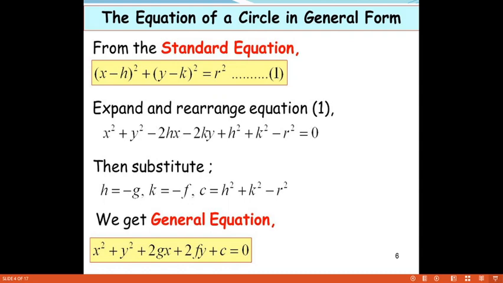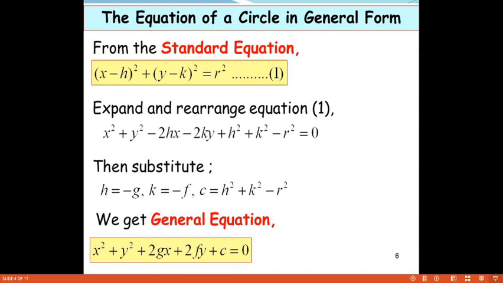Therefore, rearranging the equation: x square plus y square minus 2hx minus 2ky plus h square plus k square minus r square equals 0. Here we substitute the center. What is the center? Minus g comma minus f. So substitute the values of h and k: h equals minus g and k equals minus f, and c equals h square plus k square minus r square.